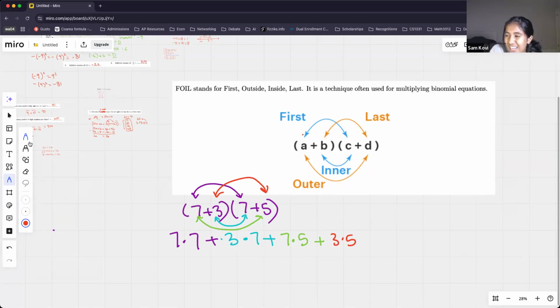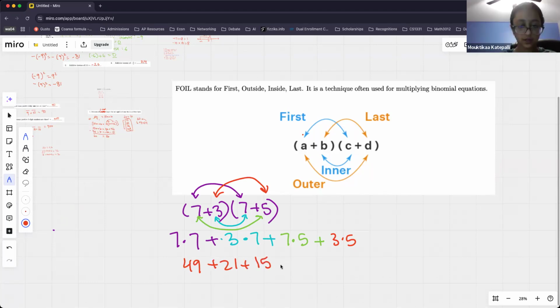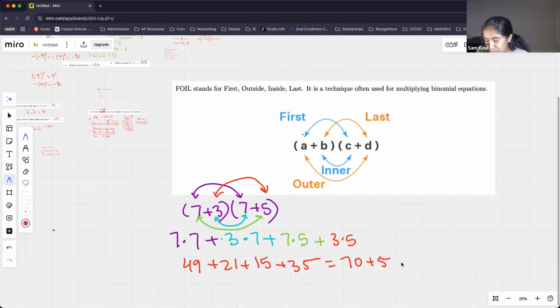So I'm going to go ahead and add all of those up. I get 49 plus 21 plus 15 plus 35. And when I do that, I get 70 plus 50, which is, hold on. 85. 120. Yeah, good. And if you actually added those numbers, you see 7 plus 3 is 10, and 7 plus 5 is 12. So 10 times 12 is 120, and that's a check that we actually did this right. So this is how FOIL works. It is a little bit of arithmetic at the beginning, but if you do enough problems, you're so fast at it that it's really easy to multiply numbers.